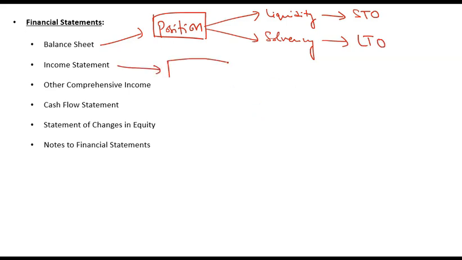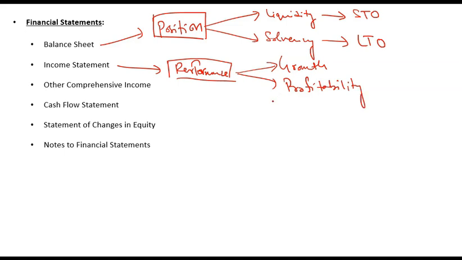Income statement tells you about the performance of the company or performance of a business. So it is for a period of time, not for a particular date. So it tells you about the performance over that period. And in the income statement, major items to look at are growth and profitability. That is top line growth, or how is the overall business doing, is the business growing or falling, and the improvement in profitability. That is what is the ROI on the investments.